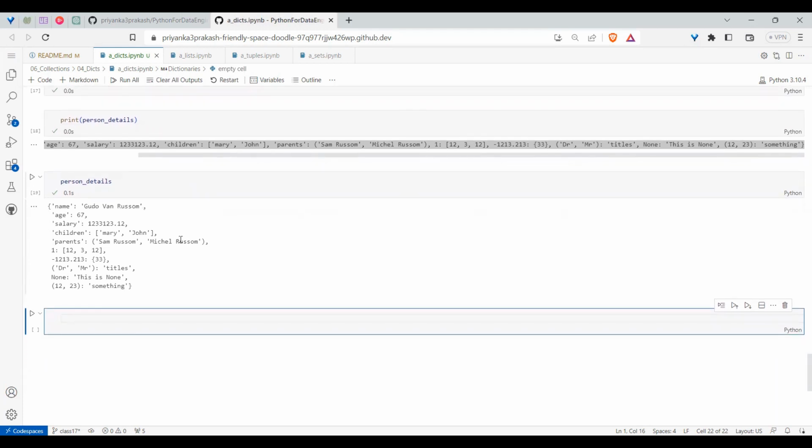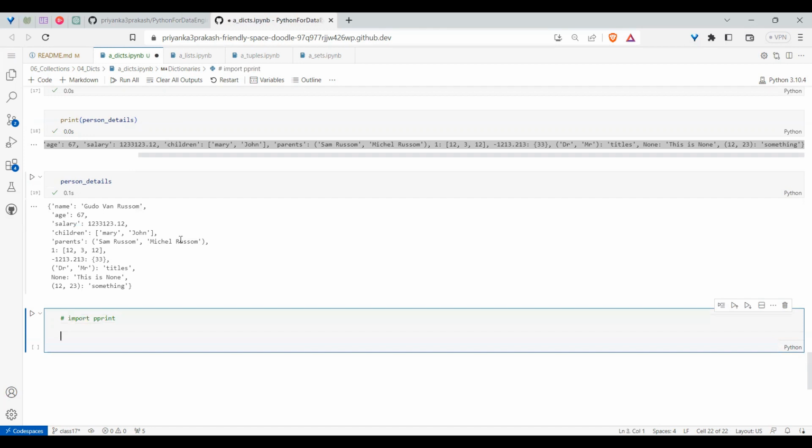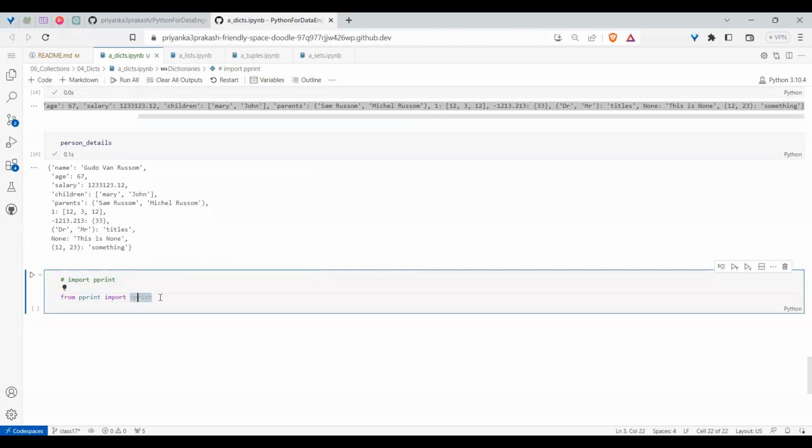But what if you are in a script mode? In real time, you don't work on this one every time, right? So for better printing, we can use a print statement. Apart from the print statement, there is another module called pprint, so we need to import pprint. Till now we are importing everything like this. Just imagine this module has 10 functionalities, but if you want to use only one, then instead of importing entirely, we go for something called a selective import. Means from pprint import pprint. From this module you are importing one functionality.